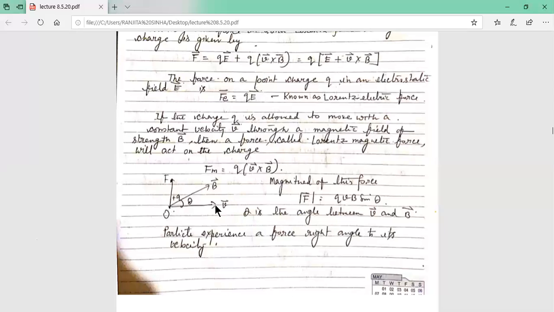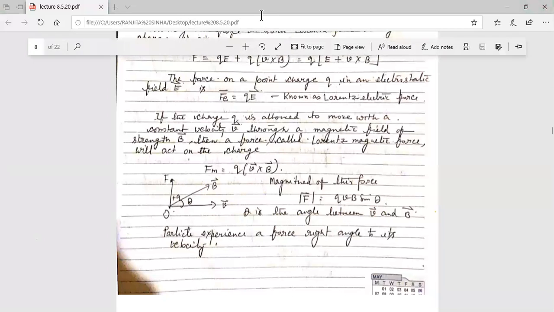Now here it is shown: v is the velocity, this is the direction of the magnetic field, and this is the direction of F. The magnitude of this force is F equals qvB sine theta, where theta is the angle between v and B. The particle is experiencing a force at right angles to its velocity.